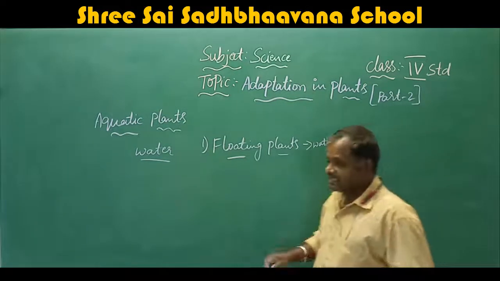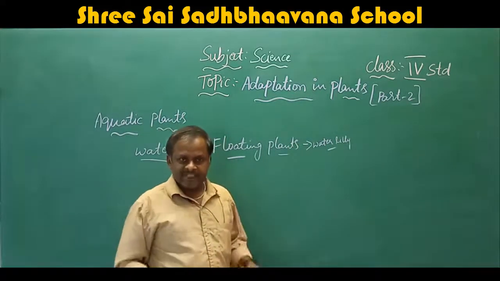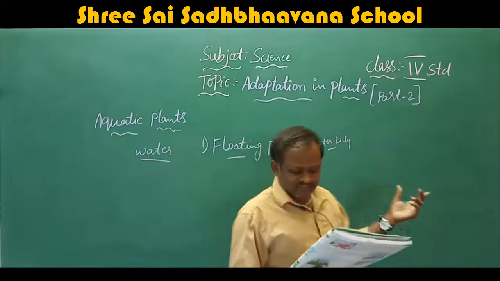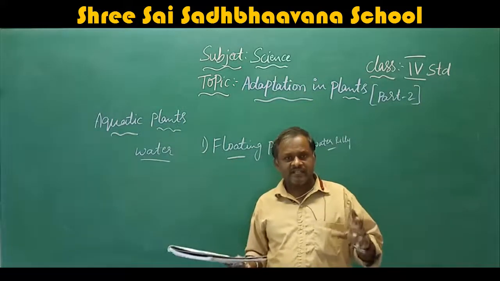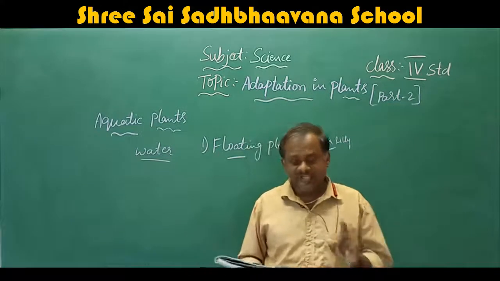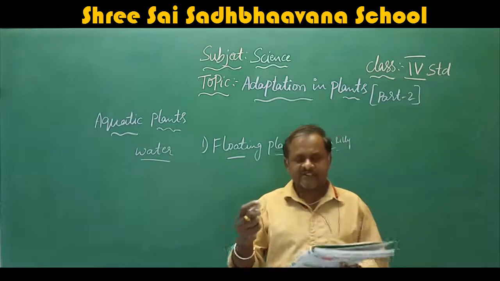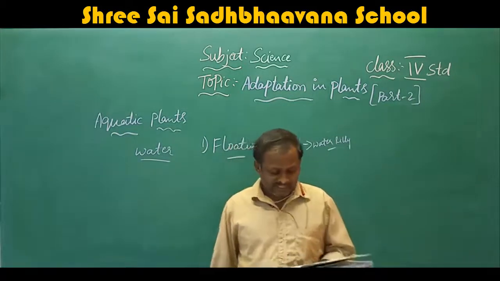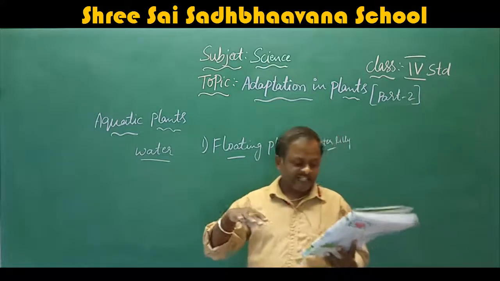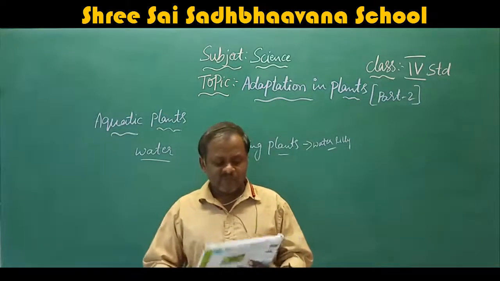That means these plants float on the water. Those which are rooted with floating leaves, that means the leaves act as the roots. Those which are not rooted in the sediment, that means not fixed to the ground, but just float on the surface, like duckweed. Next, we'll go to water.